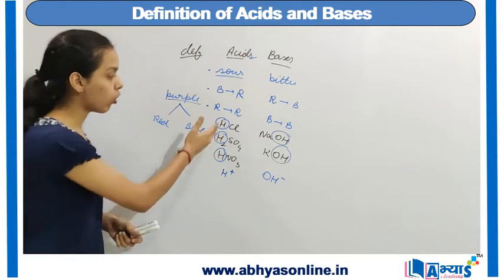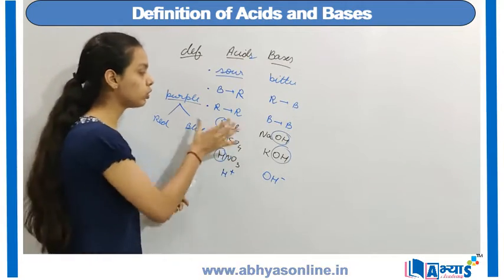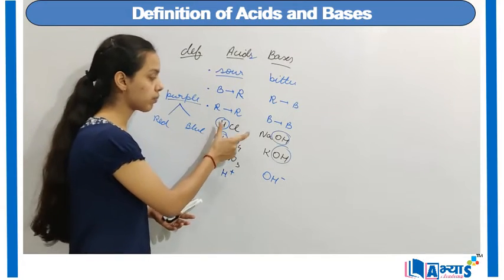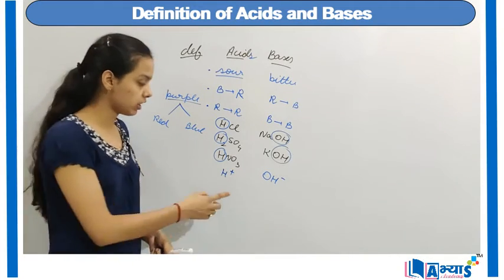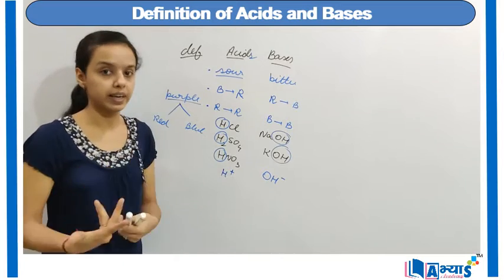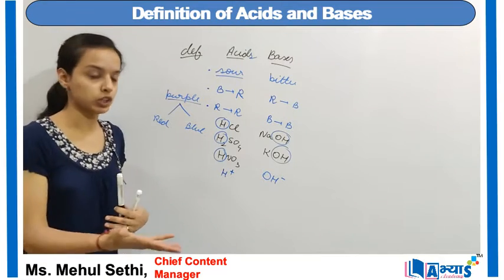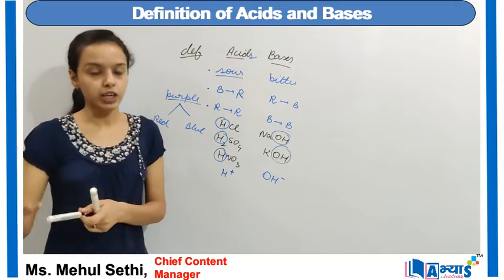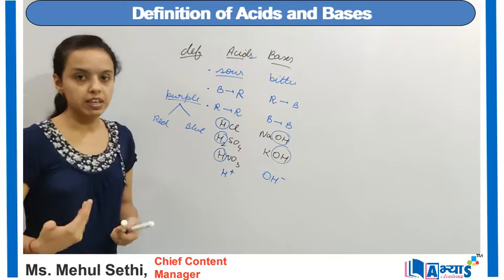But the difference between all these acids and all these bases is that whenever you try to dissociate the ions, or when you try to form the ions of a particular type of acid or a particular type of base, sometimes all the H positive ions are not created. That means some H positive ions may not be created. So whenever there is complete dissociation or complete formation of the H positive ions, it is known as a strong acid, and when there is partial dissociation, we refer to it as a weak acid.